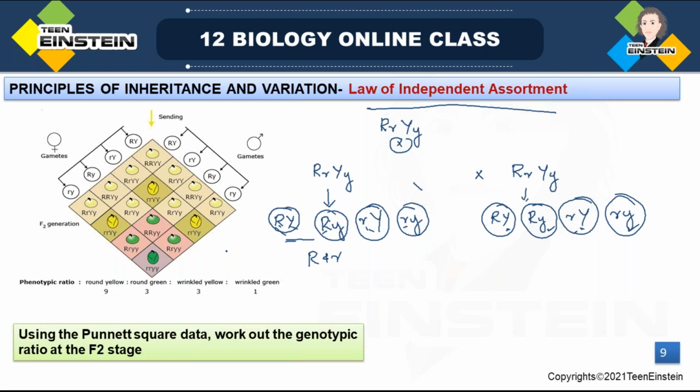It is independent from the segregation of the seed color allele, the Y allele. Similarly, the segregation of the Y allele is independent from the segregation of the round and wrinkled alleles.